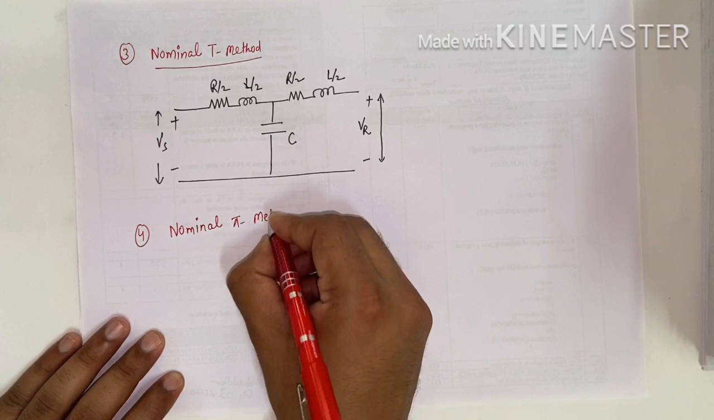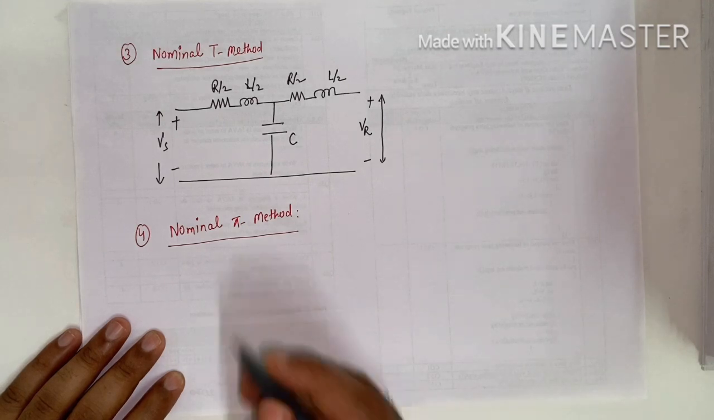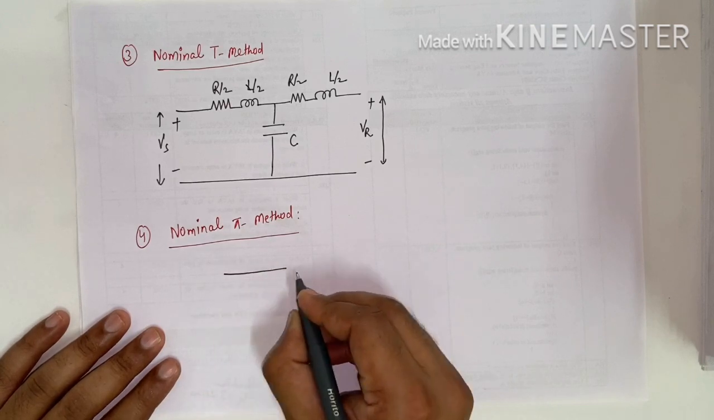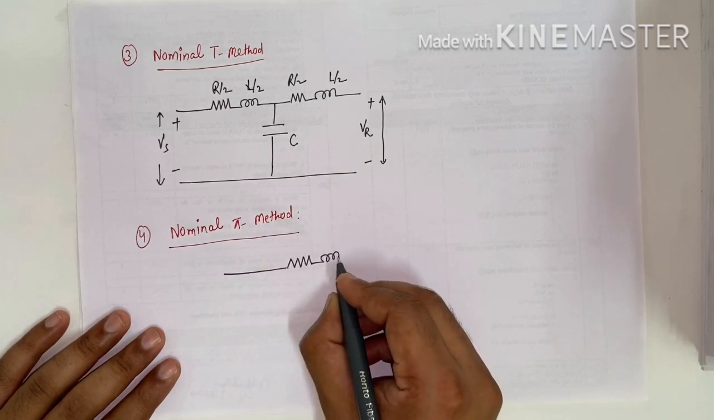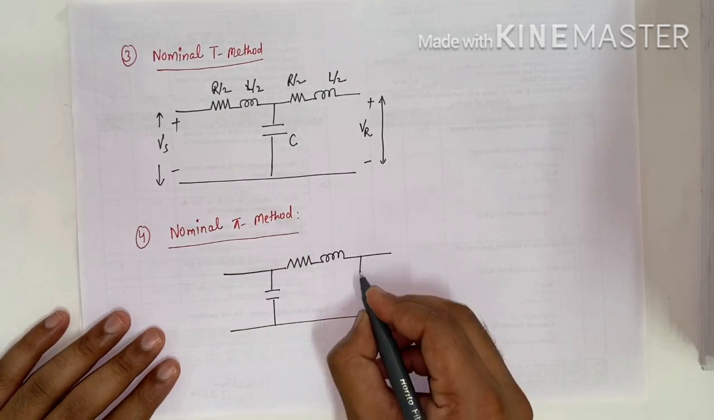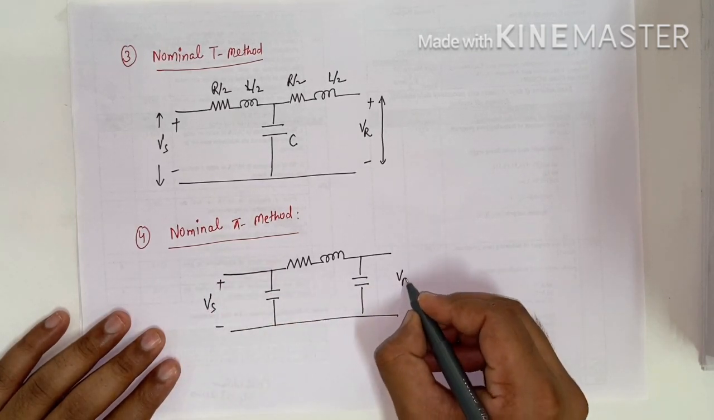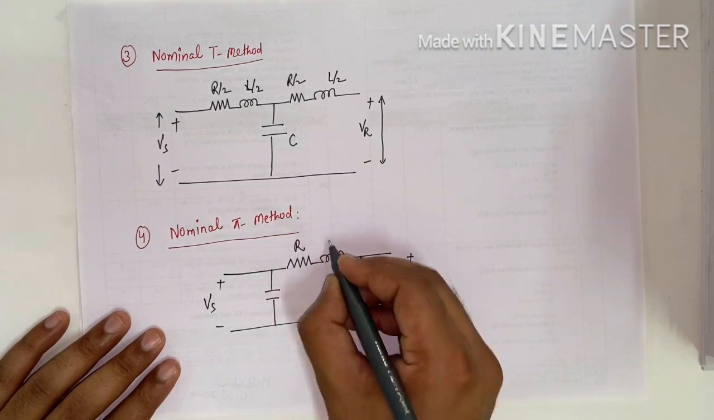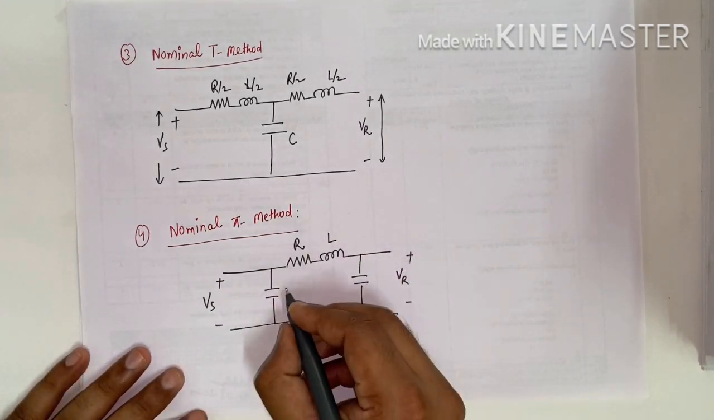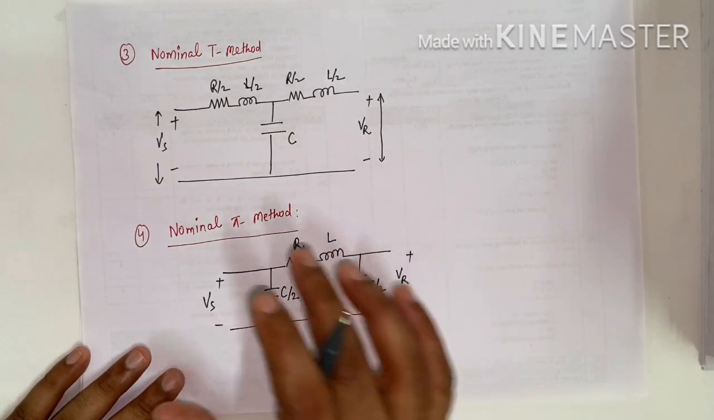Nominal pi method. Nominal pi means that the equivalent diagram is in the form of a pi shape. Suppose this is the resistance and this is the inductance. Now for pi, you make one capacitance here and one capacitance here. This is the sending end voltage, this is the receiving end voltage. The capacitance is divided into two parts, so half the capacitance is used here and half the capacitance is used here. So this is the nominal pi method.